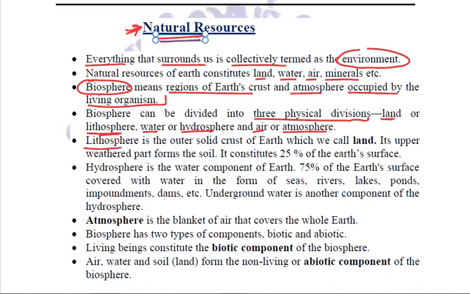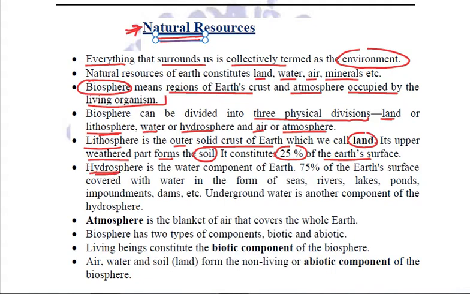The lithosphere is the outer solid crust of earth, which we call land, and its upper weathered part that forms the soil. This lithosphere constitutes approximately 25% of the total Earth's surface. The second and the main component of our biosphere is the hydrosphere.